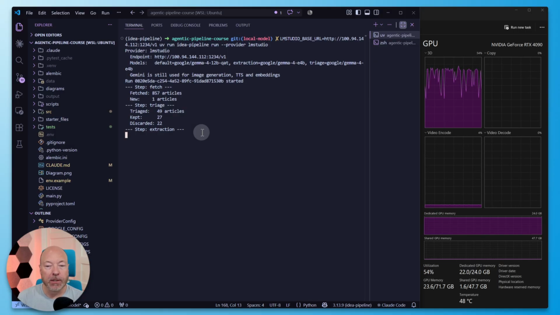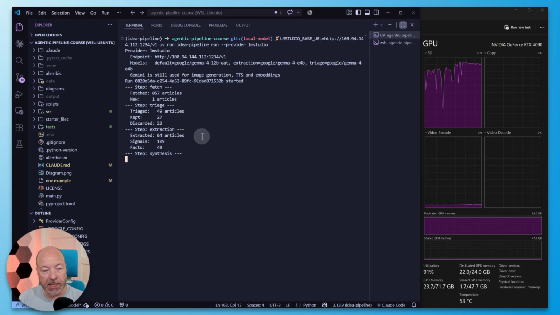There's no batching that's happening there. Okay, extraction finished successfully. So it had 64 articles to process. That's because we had attempted to run the pipeline a few times. I initially had some syntax errors. So we had multiple articles queued up to triage, and then even more for the extraction phase.